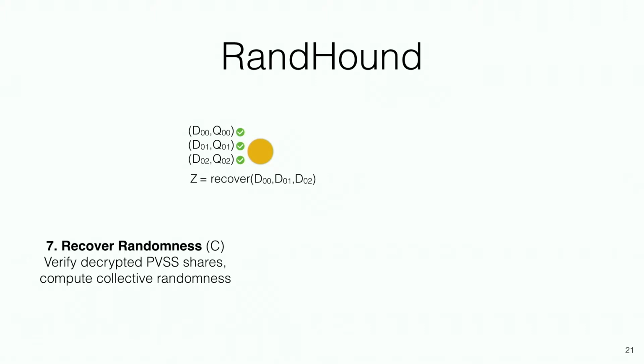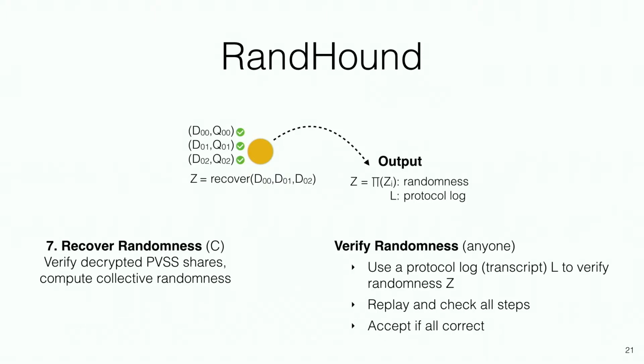The client then will simply gather the input values from every group. It will reconstruct each group's secret, and then, in turn, the collective randomness, which is simply a function of every single group input. As an output, we're going to produce that randomness as well as the log of the entire protocol, which consists of every single message that can be checked by anyone. Remember that the servers are stateless. The only state they hold are their private keys.